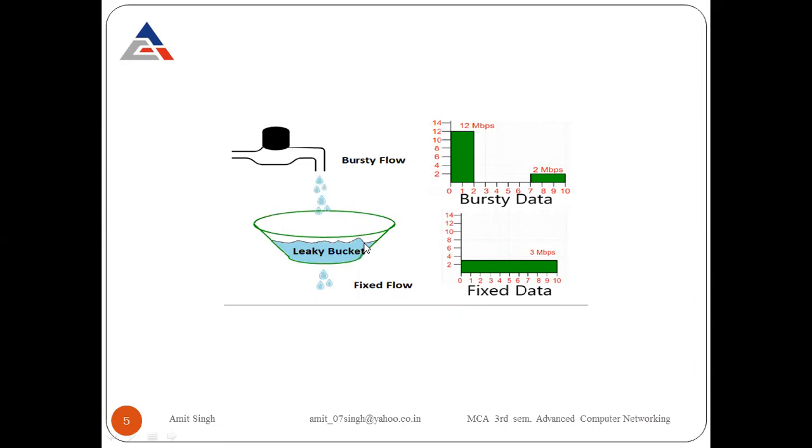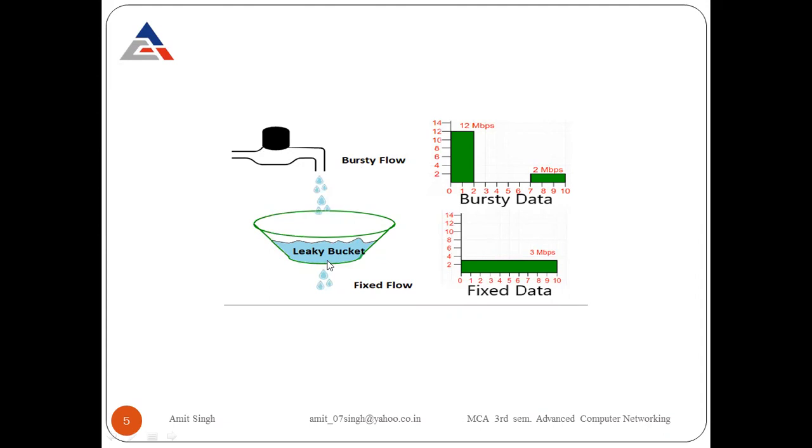Now we have a diagrammatic description of this method. Look at this: this is a leaky bucket, this is a tap. Bursty flow, why the bursty flow? Because whenever the speed of the tap is slow, at the very next second the speed of the tap is fast, then slow, slow, fast, medium, slow, fast. That's why it is called a bursty flow. But what will be there at the bottom side, at the receiver side? A fixed rate. Why the fixed flow? Because the water is coming out from that particular hole and the speed of that water remains the same.